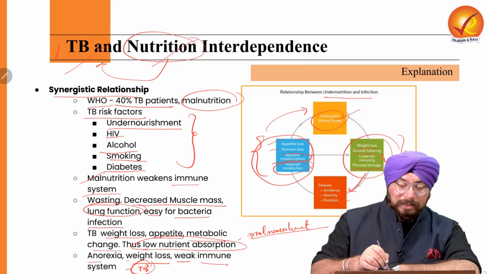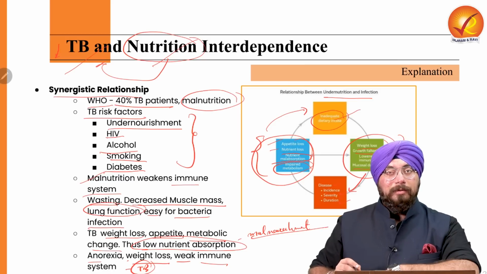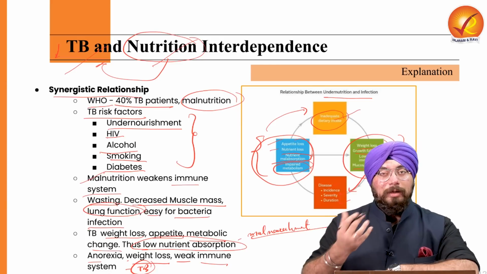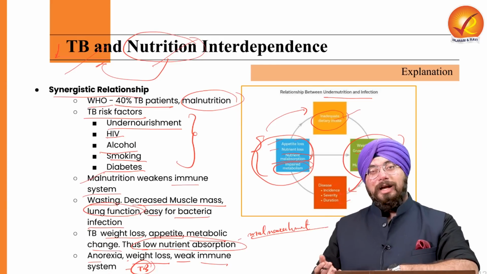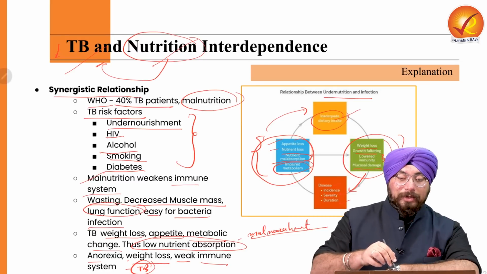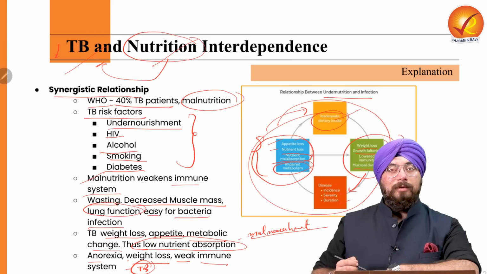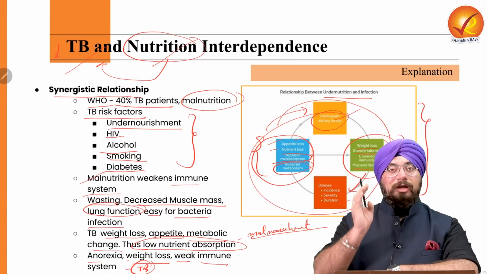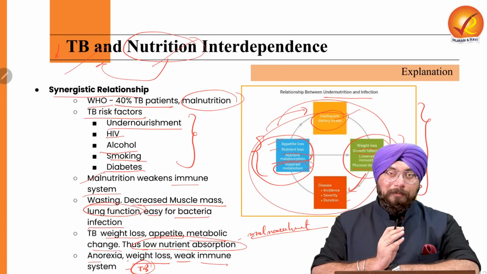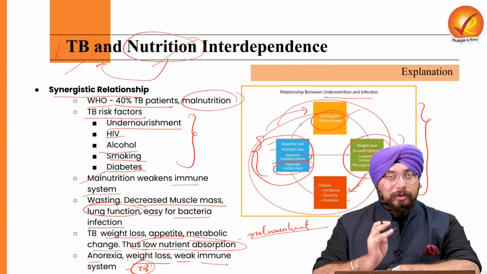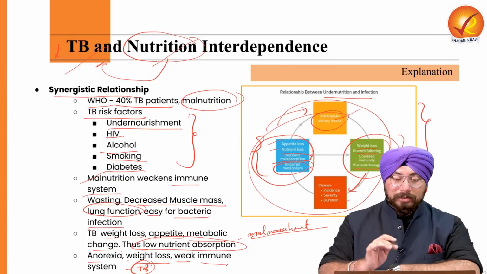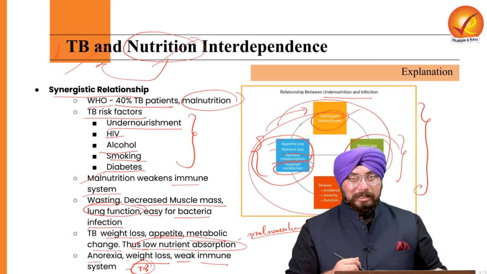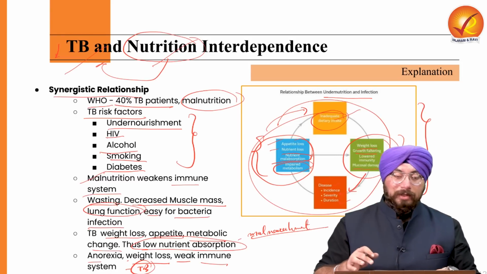Because in turn of these reasons, ultimately whatever food we take, we will not be able to absorb the nutrients, right? Because we are having a disease, we are having an infection. So again, this cycle continues, which again tells you that a vicious cycle develops if you are not having our nutrients properly. So because of malnourishment, because of undernourishment, the incidence of any kind of infection affecting us increases. I hope it is very clear to all of you.